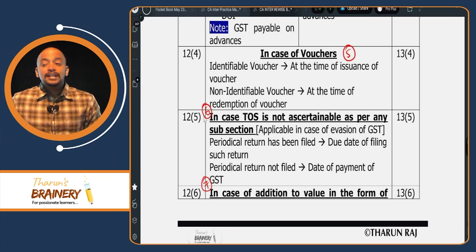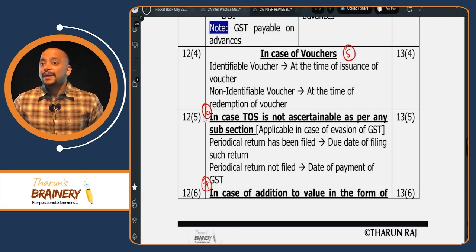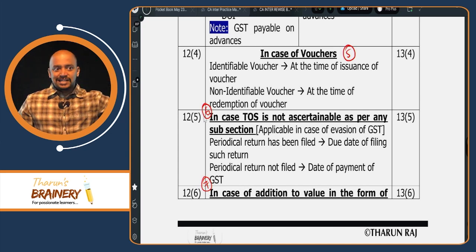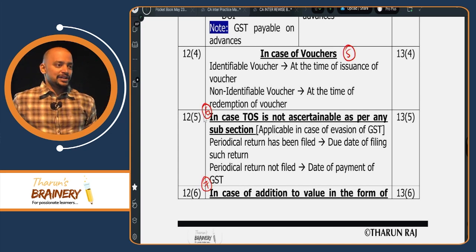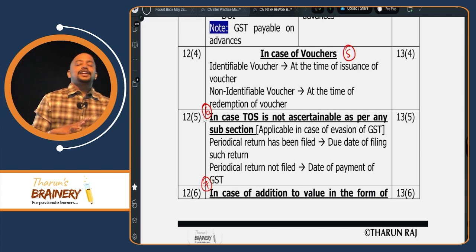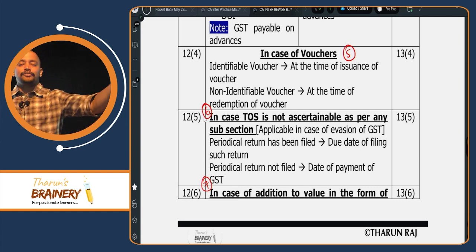Suppose you redeem the voucher, and I give you the medium pizza, should I pay GST again? No, because I already paid the GST at the time of issuance of the voucher. Understood the treatment in case of identifiable voucher? The time of supply is at the time of issuance of voucher.